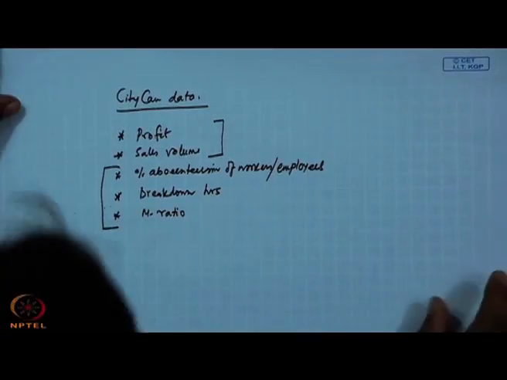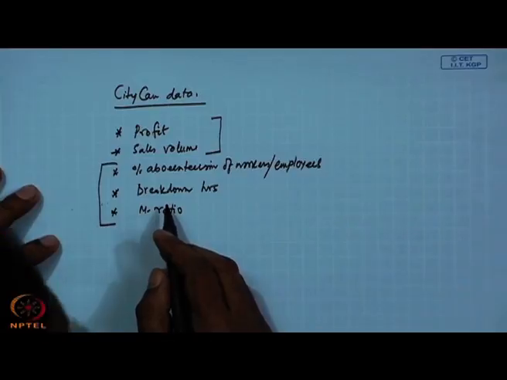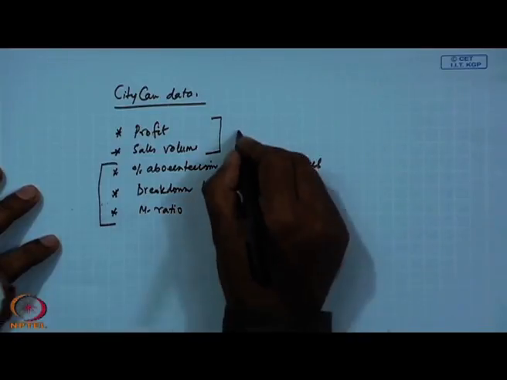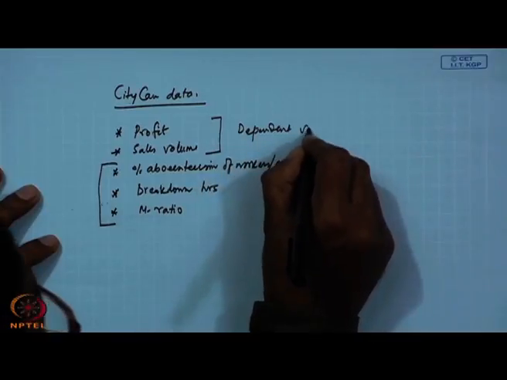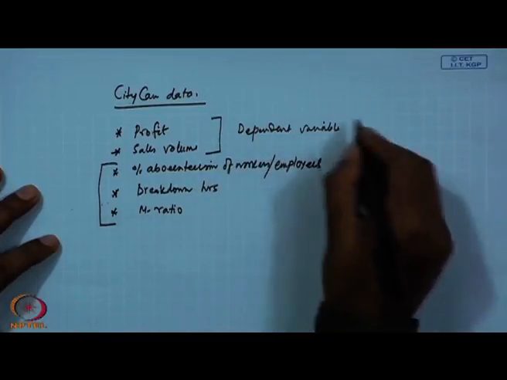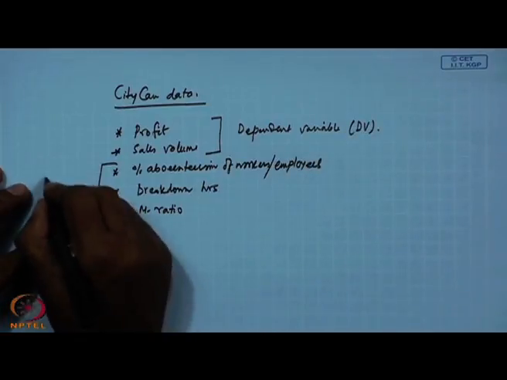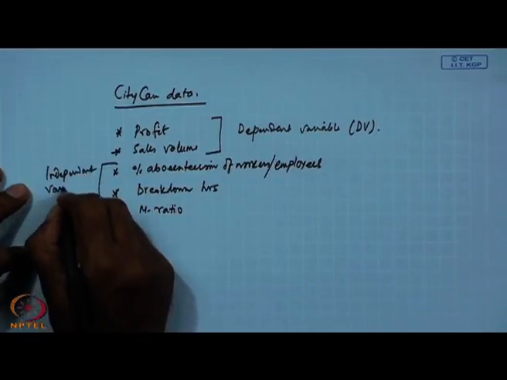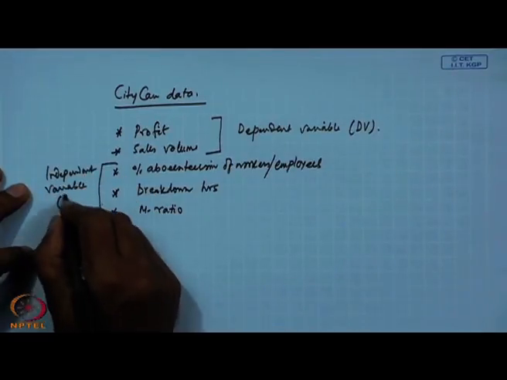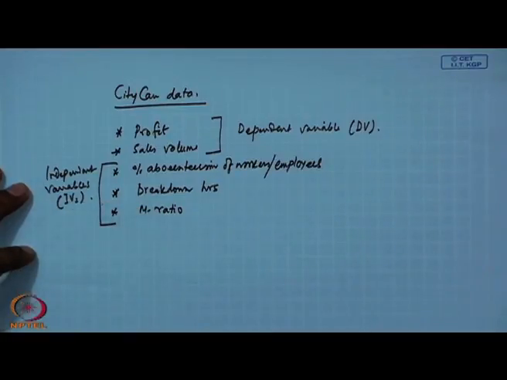If this is the case, then under this situation there are two types of variables, one called dependent variable or DV, another set is known as independent variables, IVs.